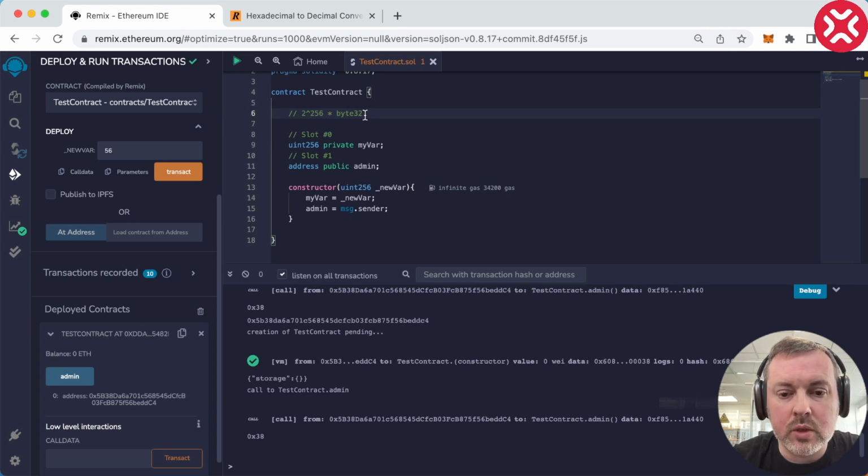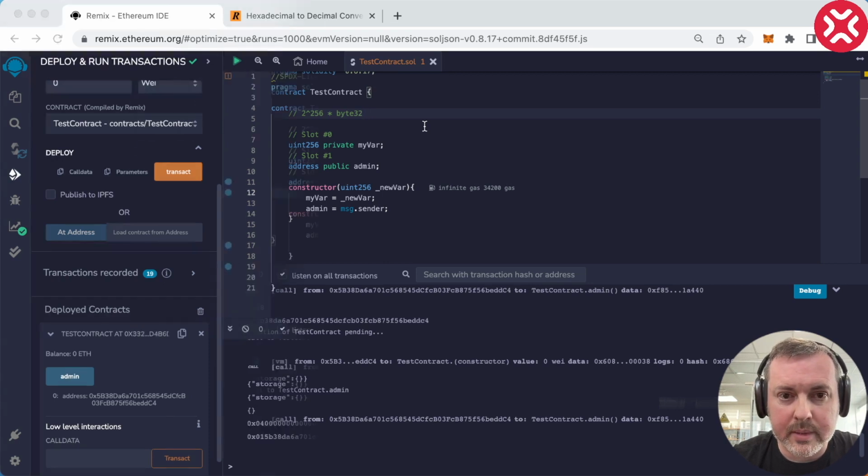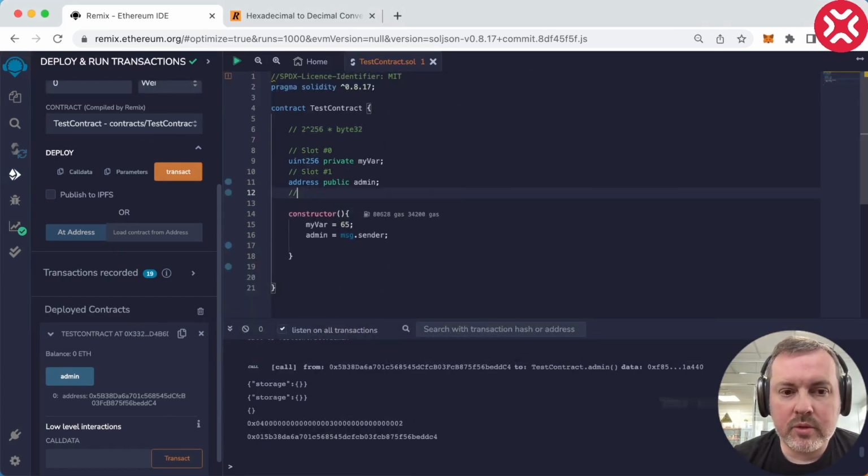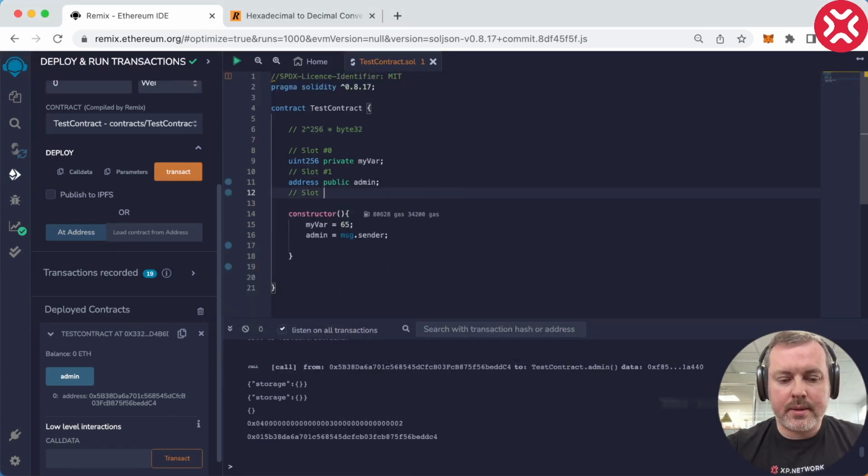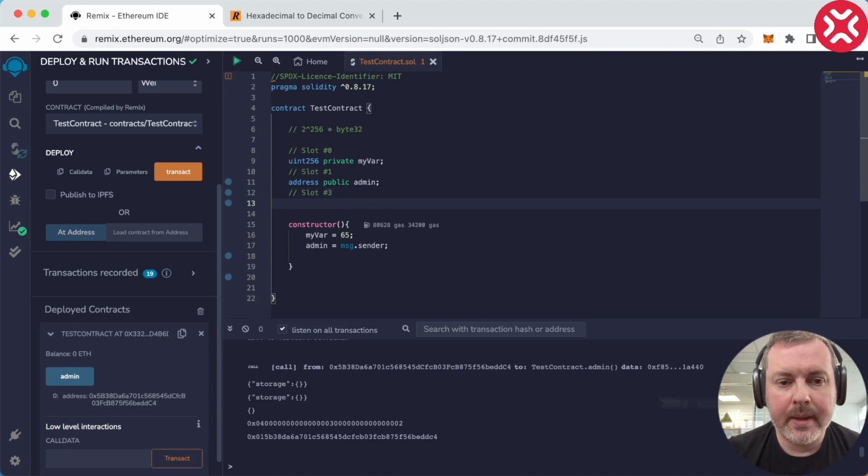Okay, it's a huge waste of storage and a huge waste of bandwidth to send a lot of zeros back and forth. Okay, so let's move to slot number 3, like so. And here we'll do something interesting. We will try to use this slot for multiple variables. Let's see if it's possible to do it here.